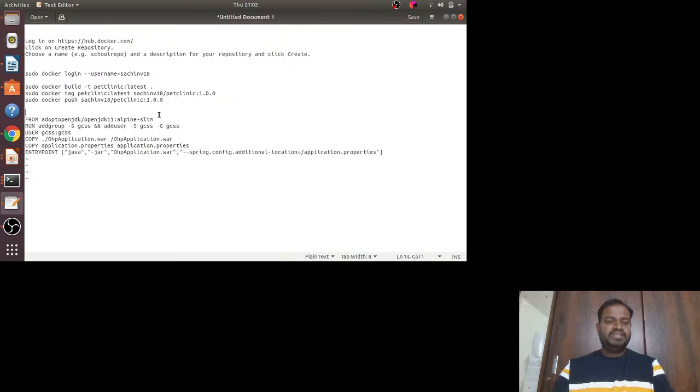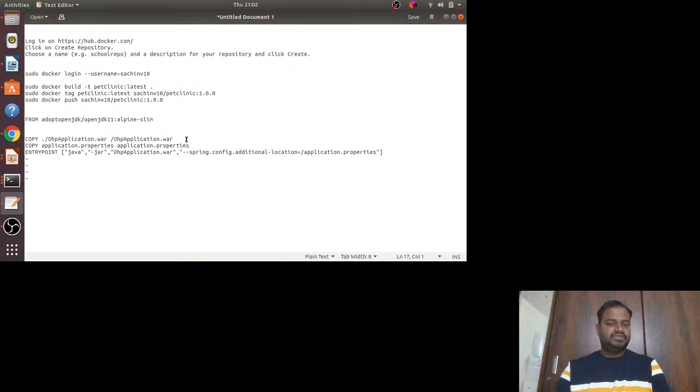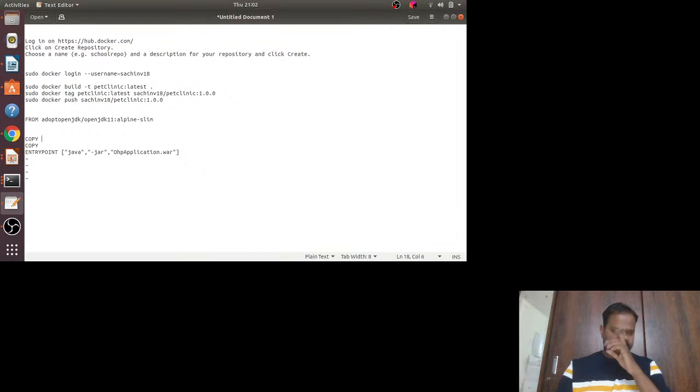So the first thing is we need this FROM, and the remaining lines, the user ID, group and all those things, you can remove. Second, we need this COPY command, which will actually copy the things. We don't have application.properties, so I'm going to remove this. And what is the entry point? You need this. If you wanted to give some configuration, you can do it that way, but currently ours is a very simple thing, that's why we are doing it this way, right?